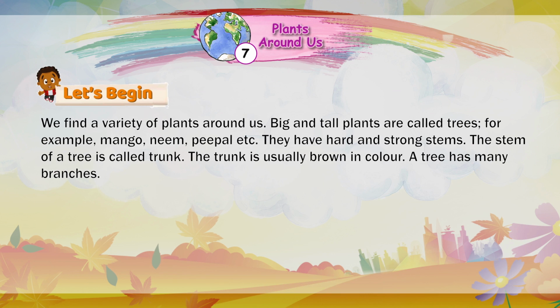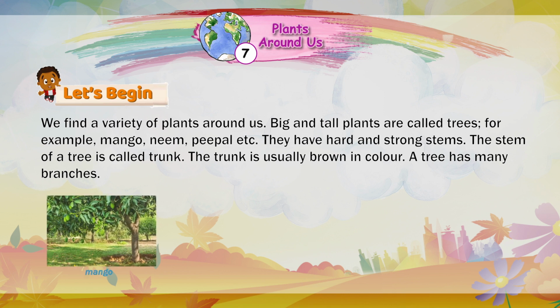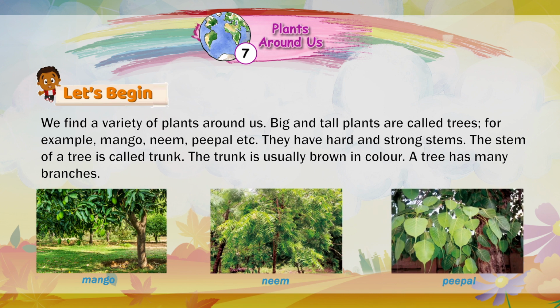Big and tall plants are called trees. For example, mango, neem, peepal, etc. They have hard and strong stems. The stem of a tree is called trunk. The trunk is usually brown in color. A tree has many branches.